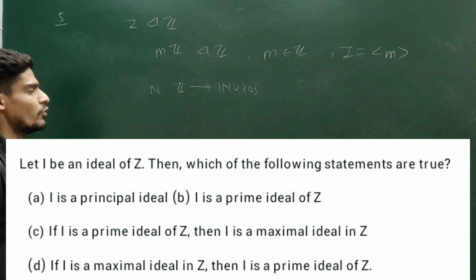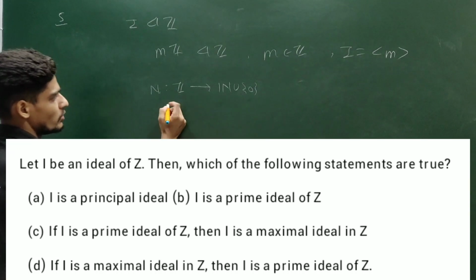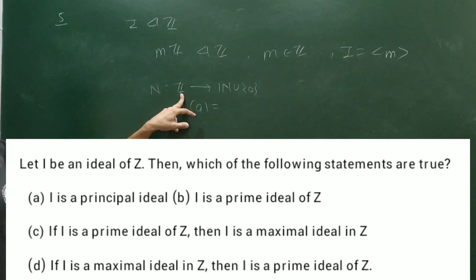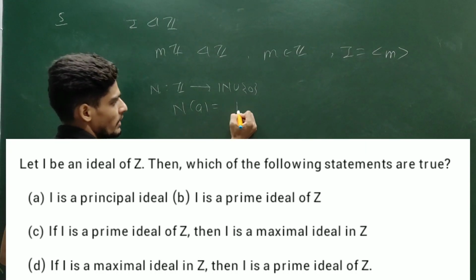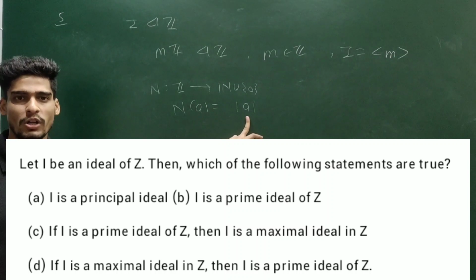But let me give you another argument. You are defining a function N from Z to natural numbers union 0. This N is sending a to, here your element may be negative, but your codomain is non-negative integers, so you can send it to the absolute value of a, that is the modulus of a.